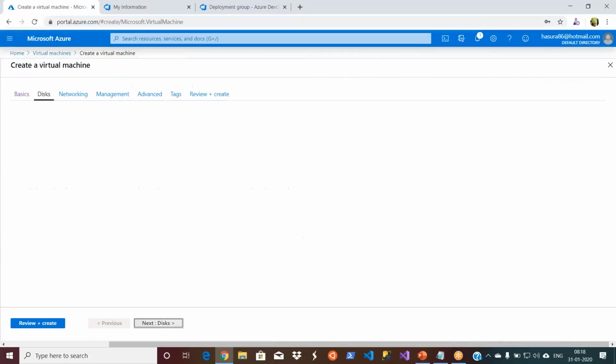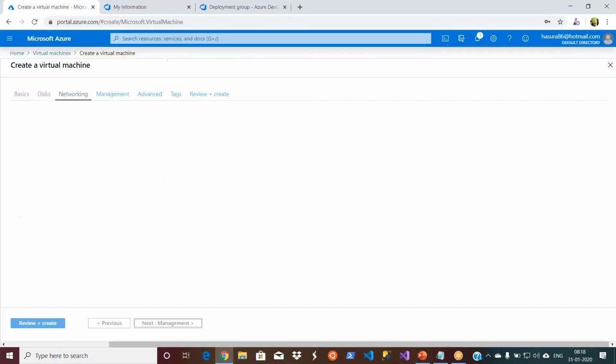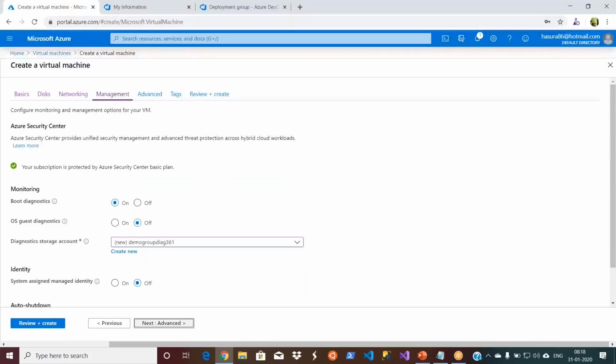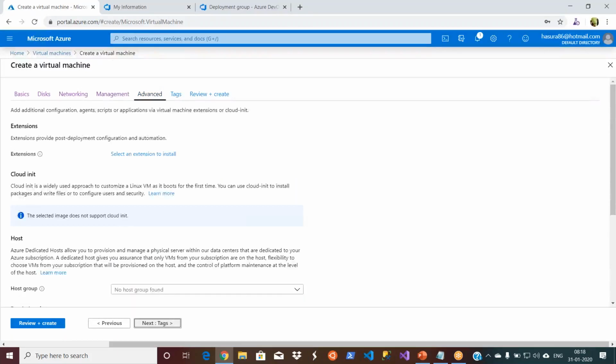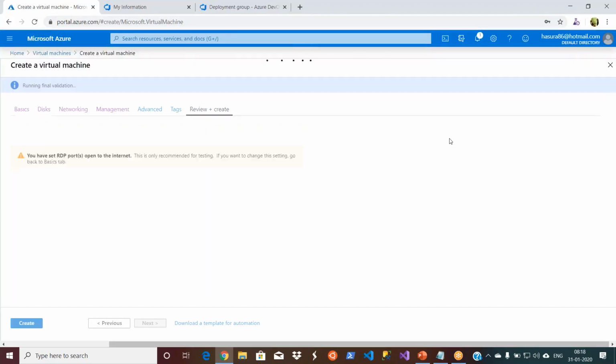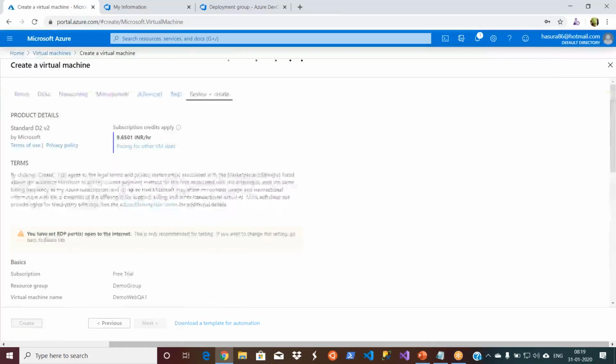That's it. Now I'm not going to make any changes in the rest of the things. I'm not giving any tags as well. So the validation is done. That means I did not miss any configuration, and the server is created.